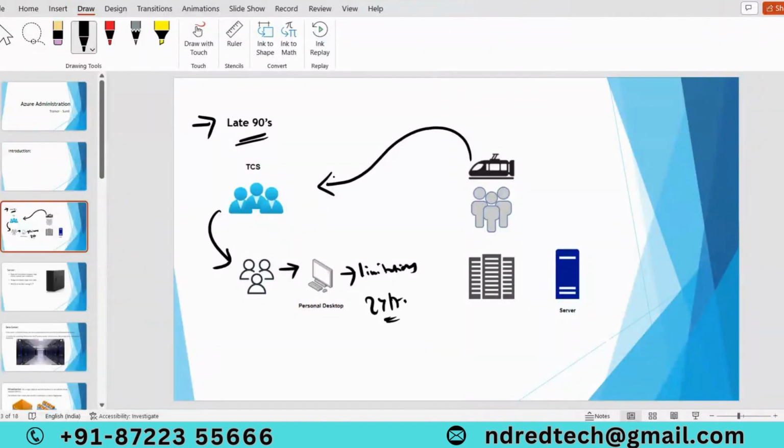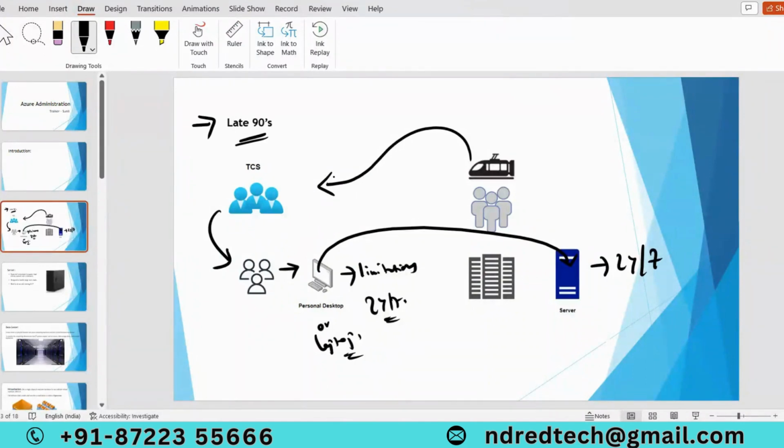So that is the reason we have to deploy that application on a server. Here you have to know the difference between a personal desktop or laptop and a server. Servers are designed to run 24/7. They are designed to handle large workloads.